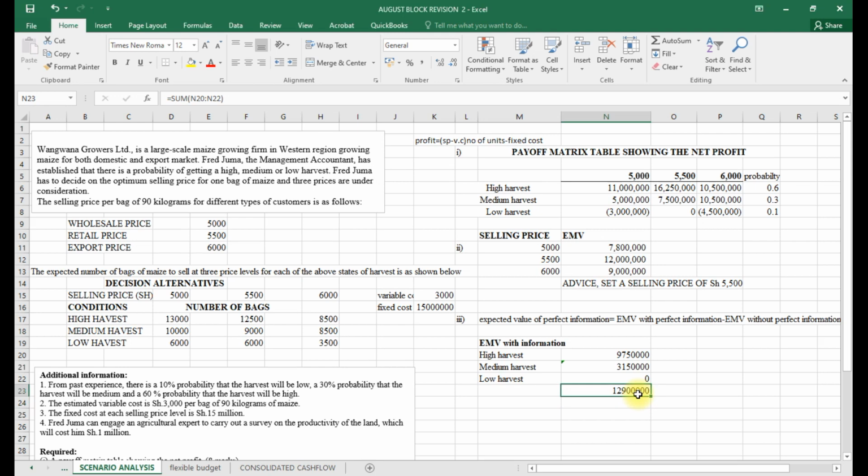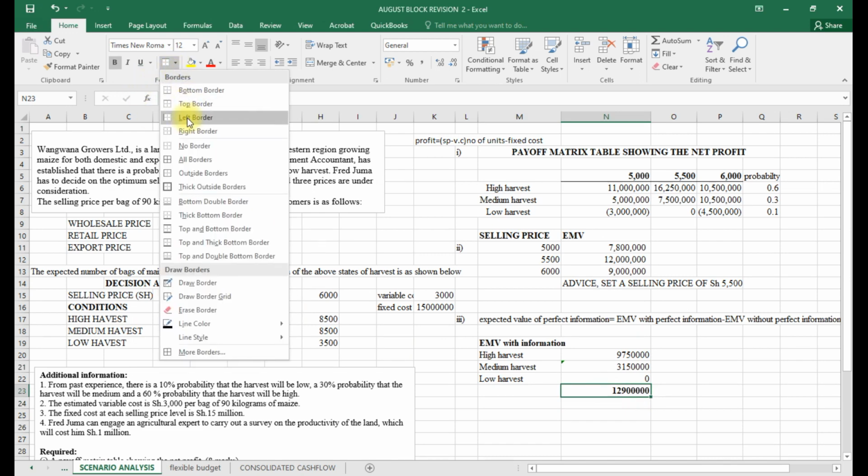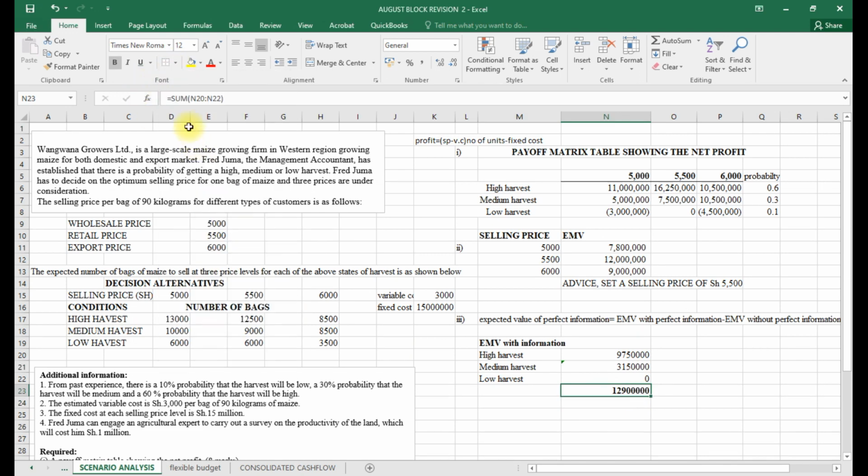I will bold this and put the top border. So this will be our EMV with perfect information, and I will minus EMV without perfect information.